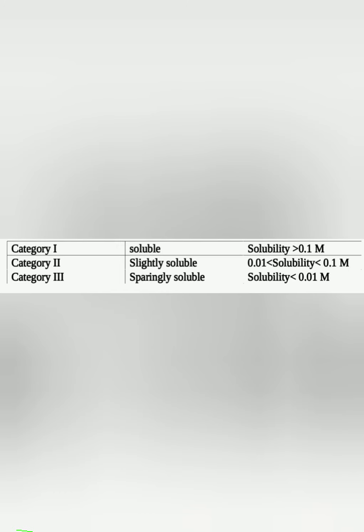If the solubility is smaller than 0.01 molar, then it is a sparingly soluble salt. So on the basis of solubility, we can classify substances into soluble, slightly soluble, and sparingly soluble substances.